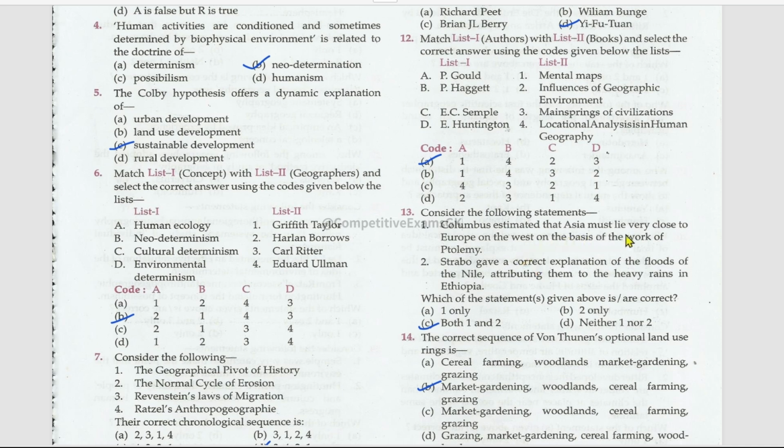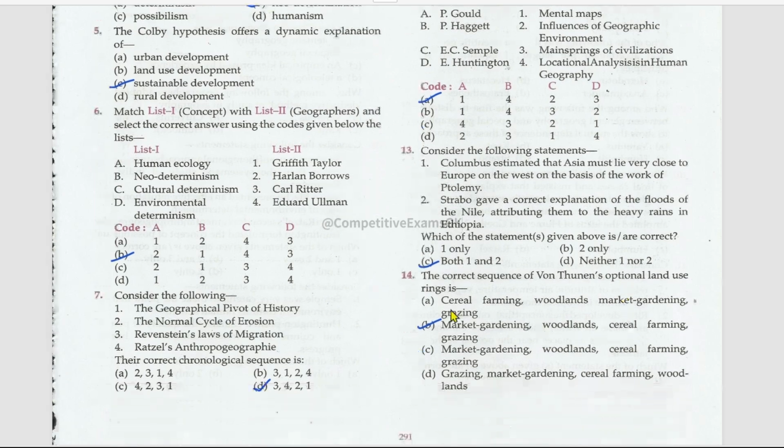Columbus estimated that Asia must lie very close to Europe on the west on the basis of the work of Ptolemy, right? Strabo gave a correct explanation of the floods of the Nile, attributing them to the heavy rains in Ethiopia. Both the statements are correct. The correct sequence of von Thunen's optional land use rings is market gardening, woodlands, cereal farming, and grazing.